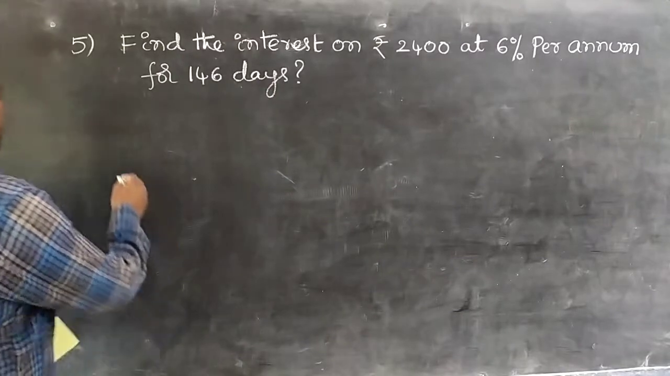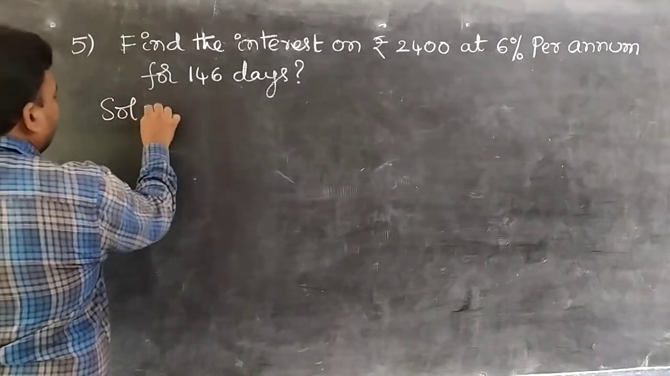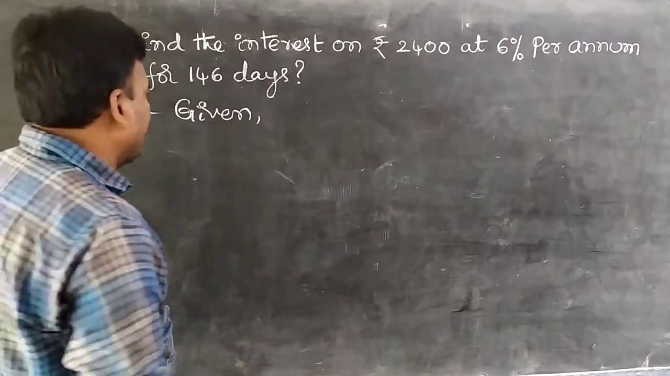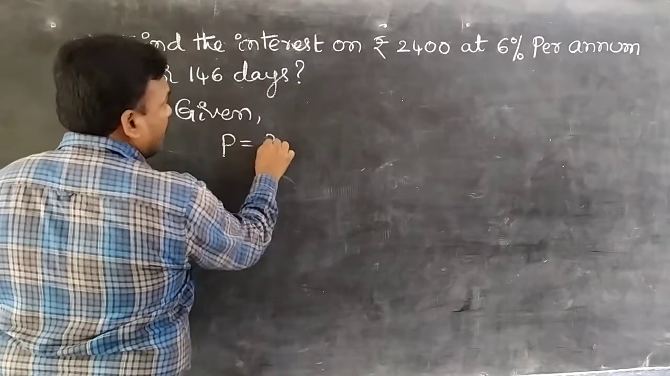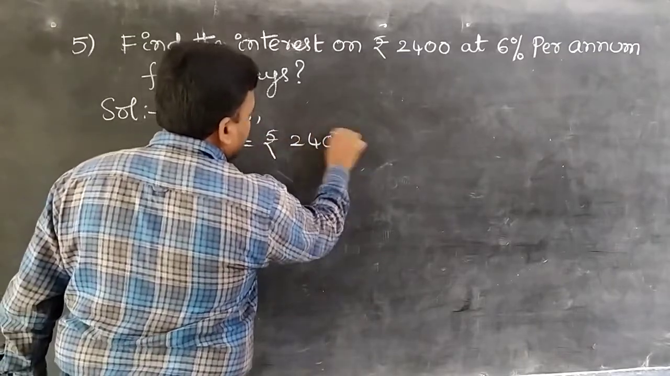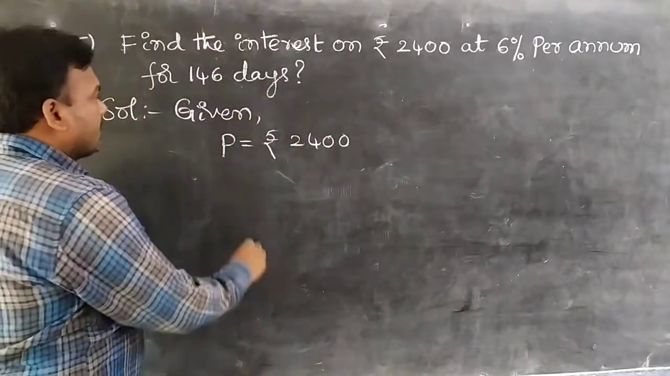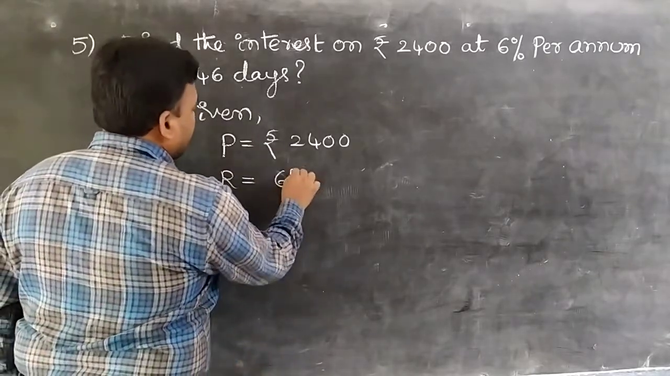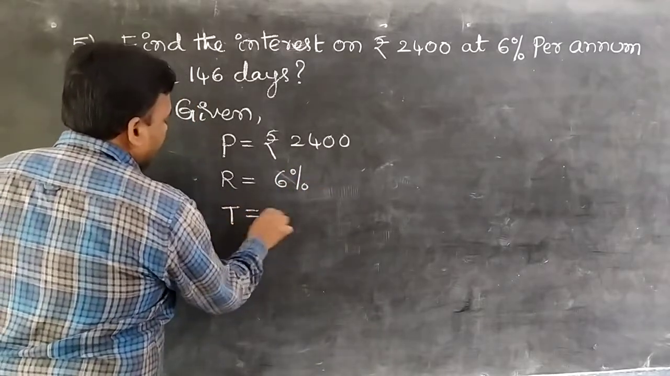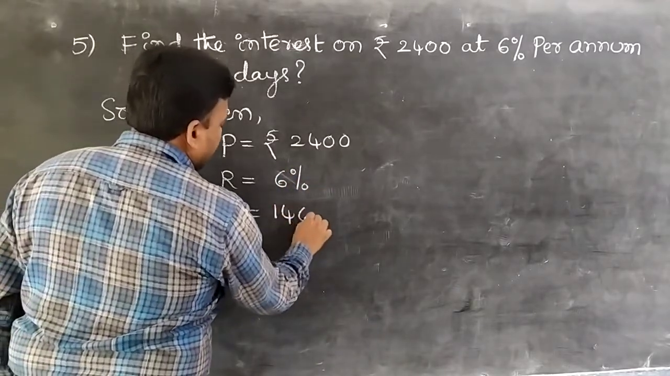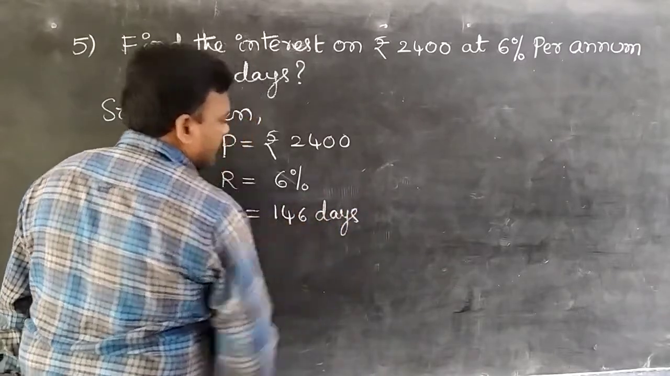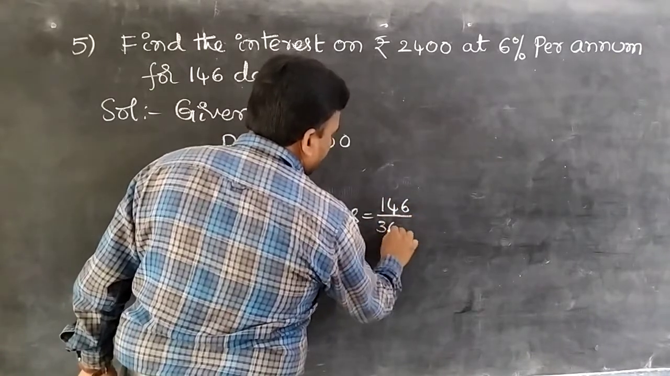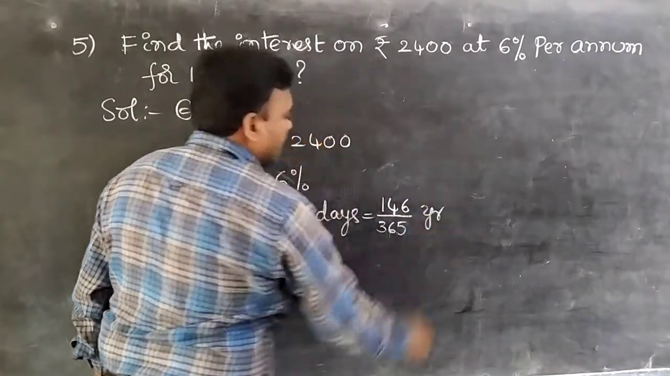Observe carefully here. Solution: first, identify what is given in the problem. Principal P equal to 2,400 rupees. Next, R, rate of interest, rate percentage per annum, equal to 6%, and time equal to 146 days, students. So convert into years, that is 146 by 365 years, that is the correct way, students.